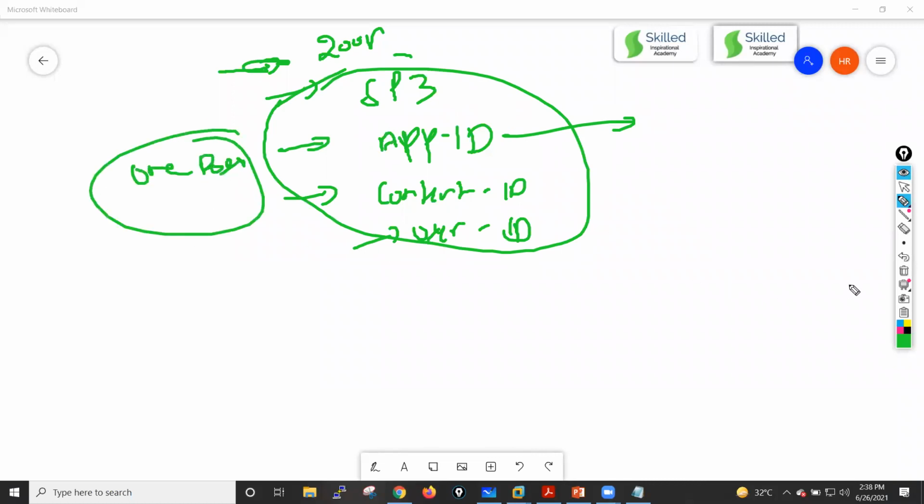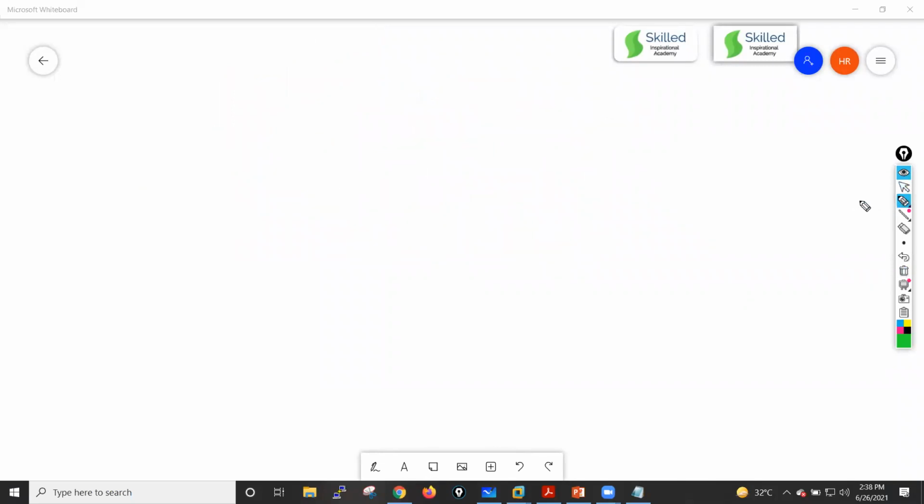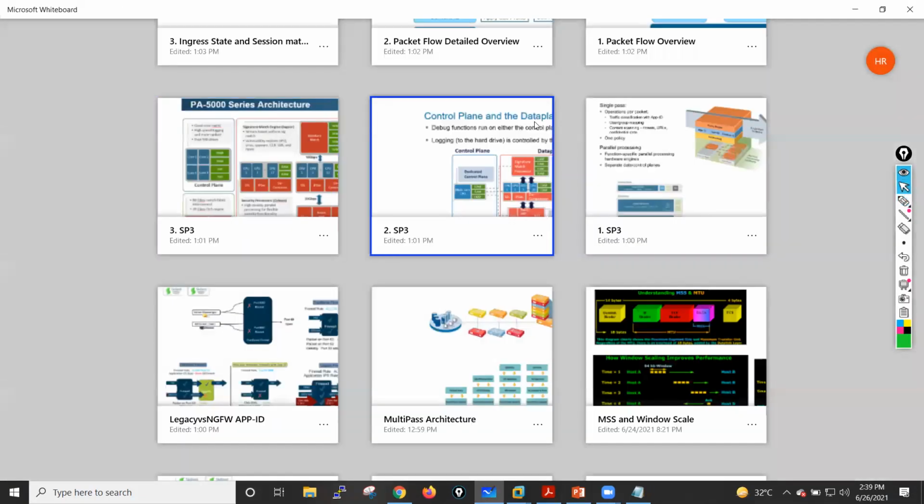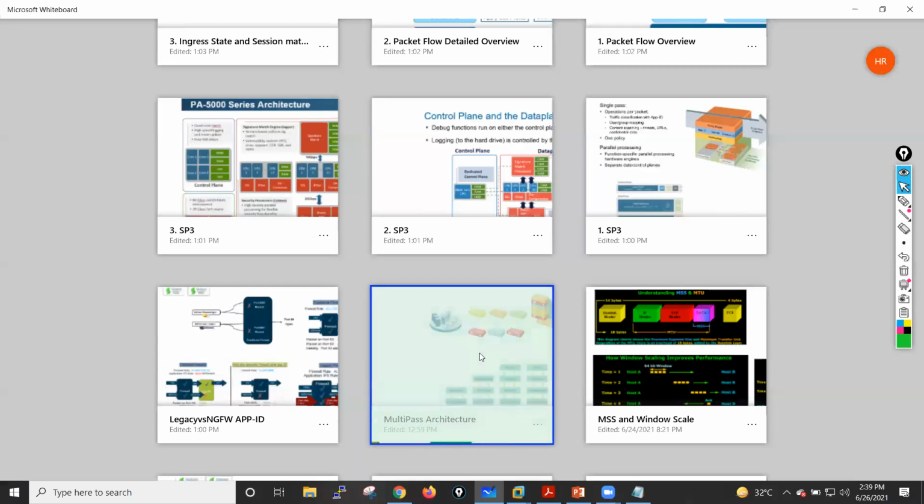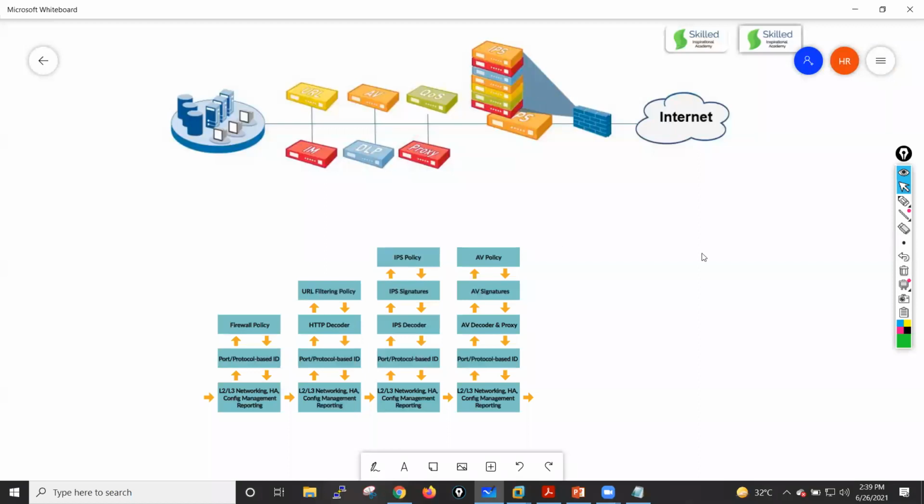We do have a Cisco environment. Let's suppose we have a Cisco environment here. Let me take the help of a picture for this one. Let me fetch one of the pictures. If you see this particular picture, guys, here we have the internet and one firewall. This is a legacy firewall. Let's suppose this is a Cisco ASA firewall.